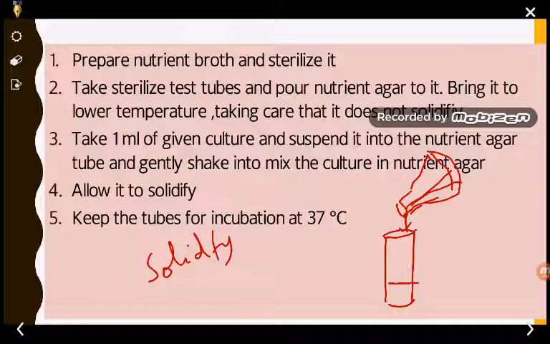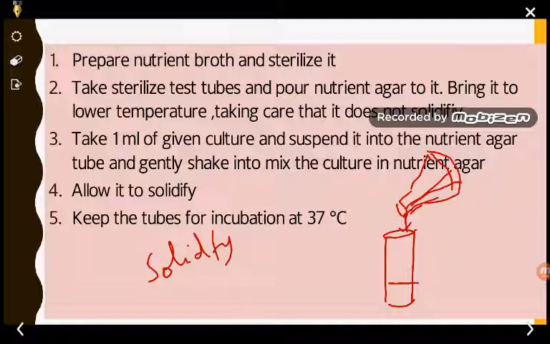After sterilization, it is hot, that's why it is liquid. At that time we pour the agar in the test tube and cool it, so that the culture we are going to add next should not die. Before it solidifies, we have to keep the temperature above that point, and before that we have to add the culture.